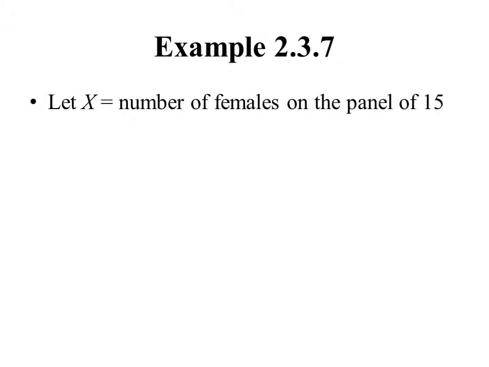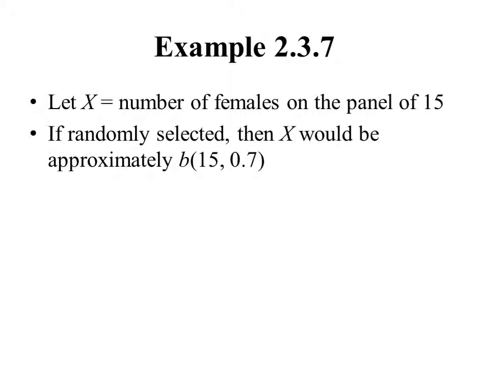Okay? So first of all, let's define our random variable. Let's let X equal the number of females on the panel of 15. Okay? We define this random variable because that's what we're interested in, the number of females on this panel. Now, if the students really were randomly selected, then X would be approximately binomial with 15 trials and a probability of success of 0.7. In this case, the success is getting a female. If randomly selected, that probability should be 0.7. We have 15 trials, so X is binomial.